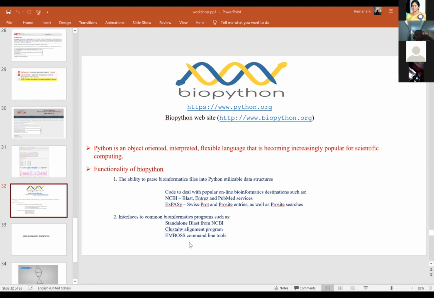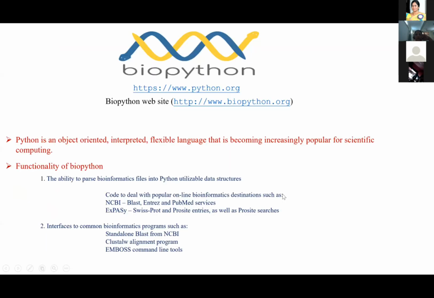This is a small introduction to the most important aspect of our bioinformatics. Are you able to see the screen? Okay, BioPython. Those of you with computer knowledge at home may be talking of Python, or even otherwise we keep hearing about this word Python. Python is nothing but a flexible language which can be applied to any field of science, not necessarily bioinformatics. We are only adapting Python to the bioinformatics program.